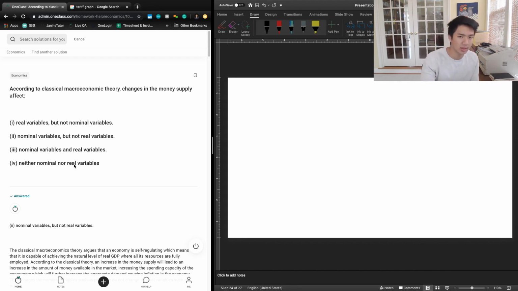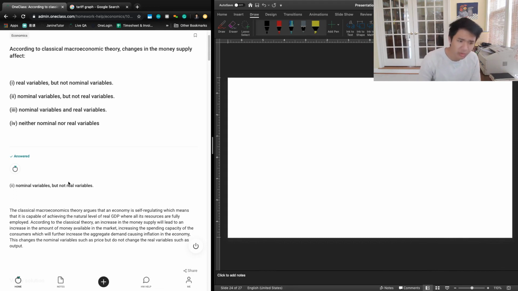So let's take a look at the previous year's answer. Previous year says number 2, nominal variables but not real variables as well, so that's good. And they say that the classical macroeconomics theory argues that an economy is self-regulating, which means that it's capable of achieving the natural level of real GDP where all of its resources are fully employed. According to the classical theory, an increase in the money supply will lead to an increase in the amount of money available in the market, increase the spending capacity of the consumers, which will further increase the aggregate demand, causing inflation in the economy. This changes the nominal variables such as price, but does not change the real variables such as output.